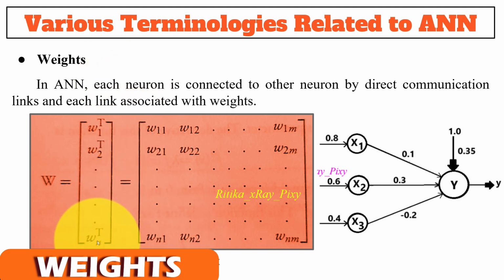Here you can see we have n processing elements, 1 to n, and each processing element has adaptive weights. You can see here we have weight matrix w1, w2, that is the weight associated with the neuron. You can see this is the weight matrix, also known as connection matrix.